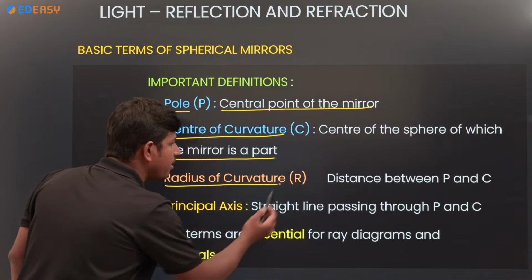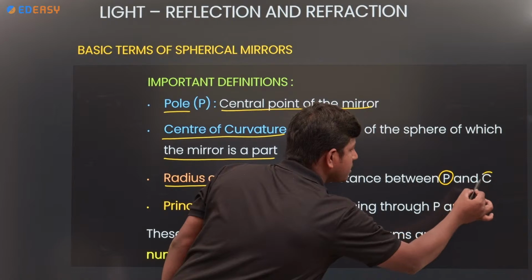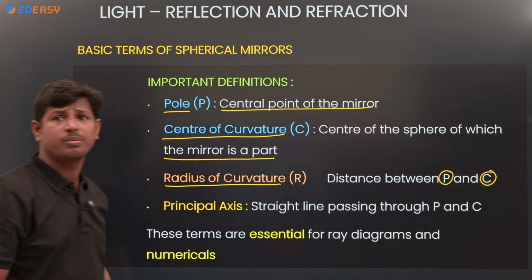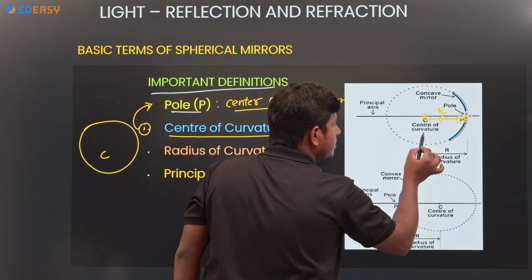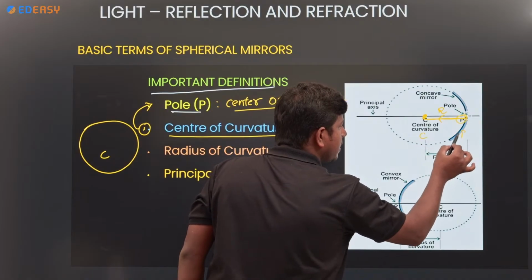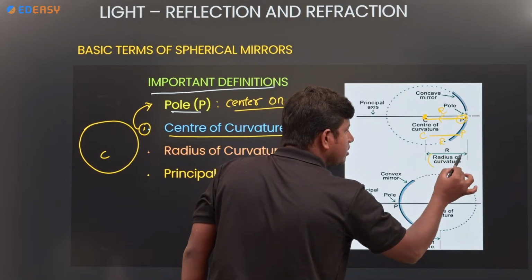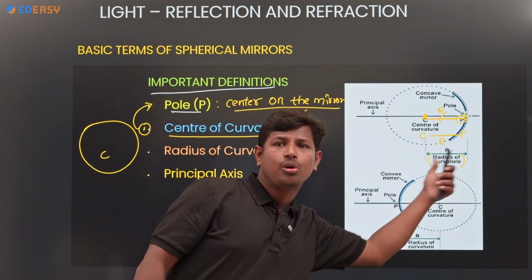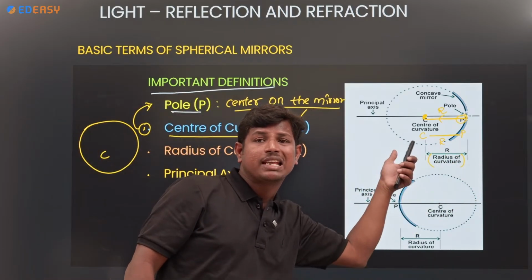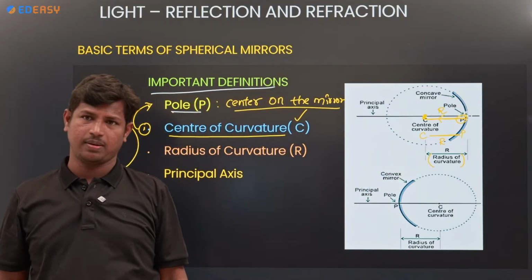Next, radius of curvature, the distance between P and C. The distance between the pole and the center of curvature is what we call the radius of curvature. Clear?